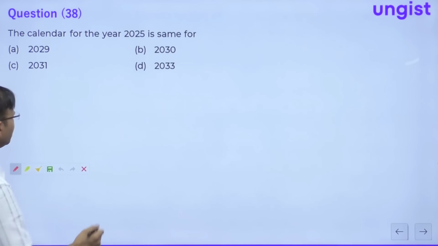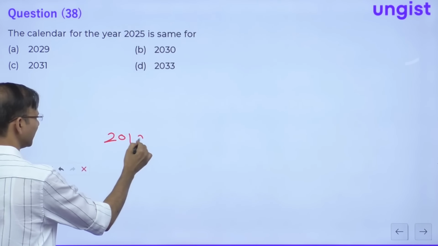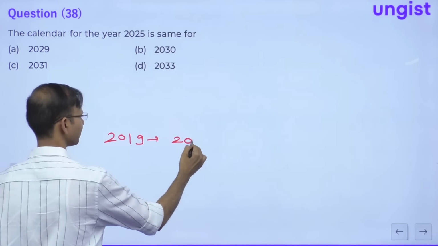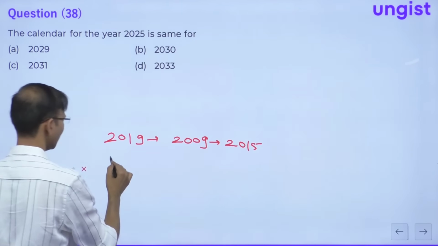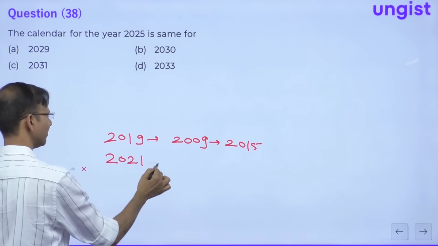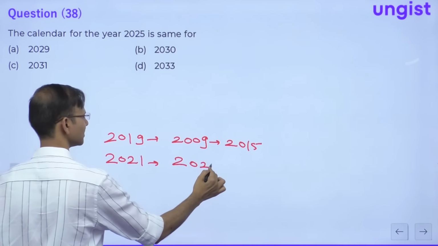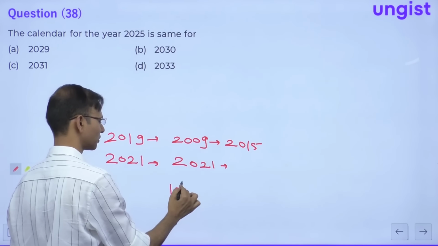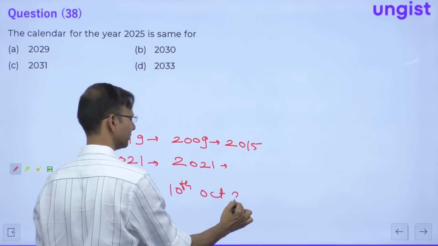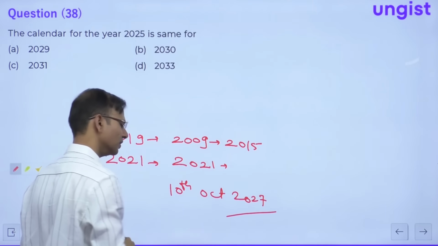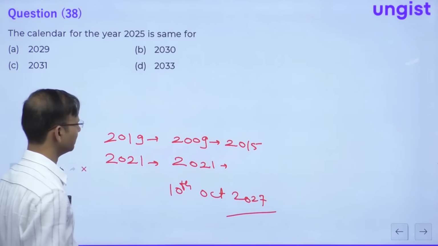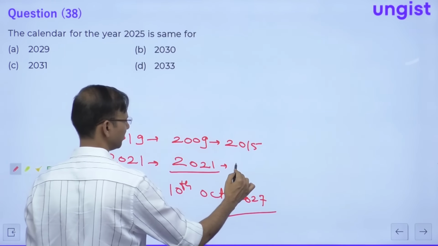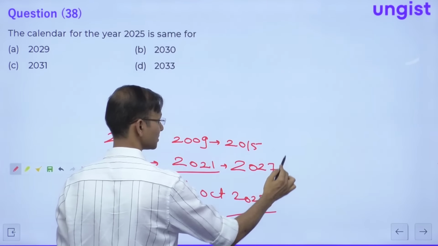Like in 2019 what they have asked? In 2019 they have asked for 2009. So the answer was 2015. Right? And in 2021 they have asked 2021 itself, because they have given one question, 10th October 2027. Right? So 10th October 2027. So obviously guys, the calendar of 2021 will be repeated in 2027. And what is the concept behind this?